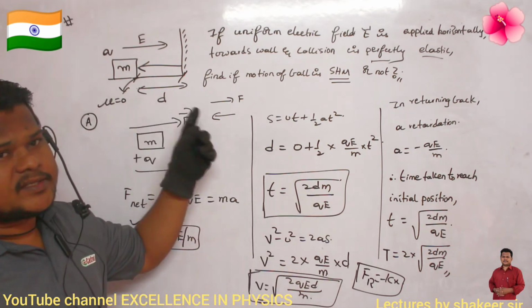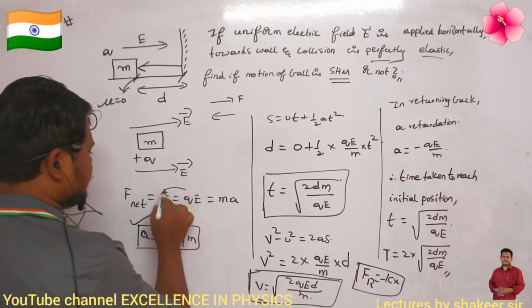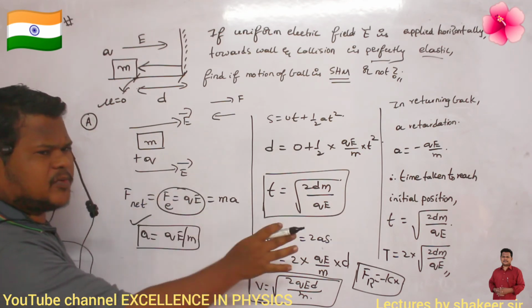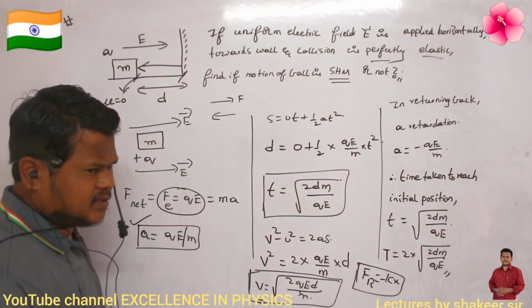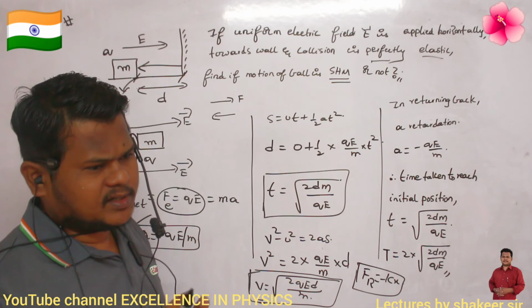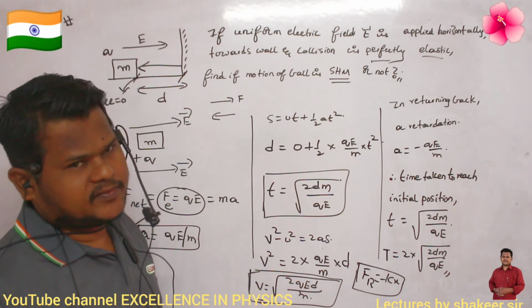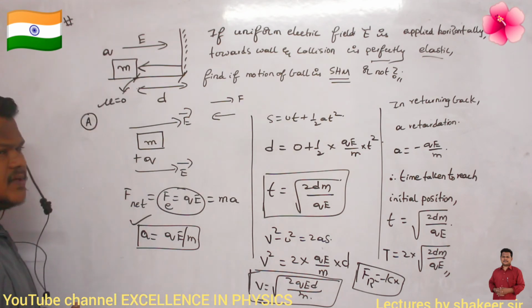But here, the body is experiencing a constant force. What is the constant force? F is equal to qE. It is experiencing the same amount of force. So definitely this is not a simple harmonic motion. This is just oscillatory motion, but not simple harmonic motion. So that is the final conclusion which we have drawn. Have you understood? Come on, make a note of this one.